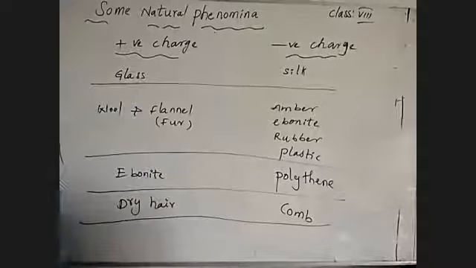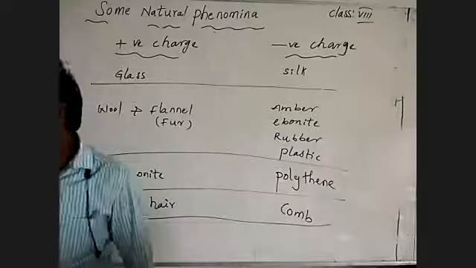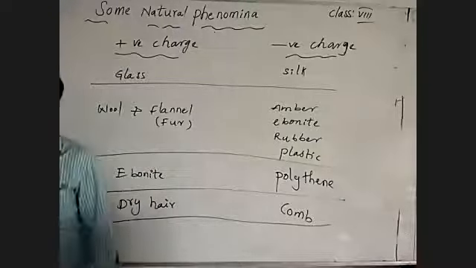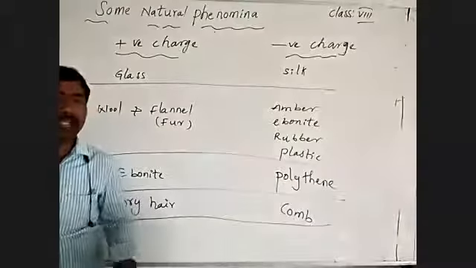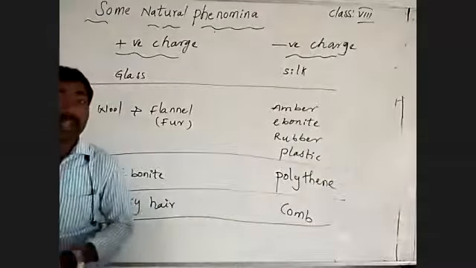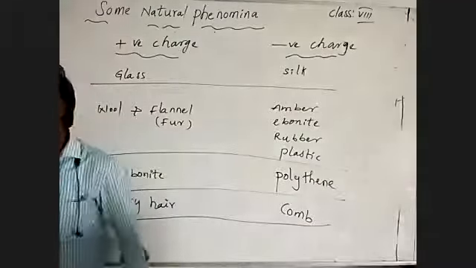And coming to that, let's identify charges. We identified the interaction between charges. Next we talk about how to identify the charge present on a body. Up to now we discussed what types of charges there are, what the interaction is, and how they attract by rubbing. Why are they attracting? Because by rubbing they get charge. Then to identify the charge present on a body, what do you have to use?